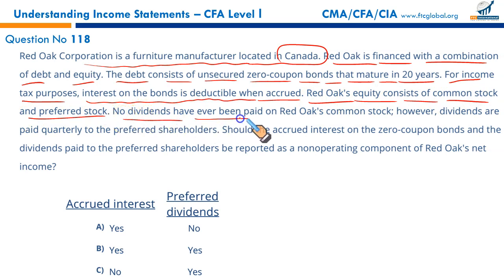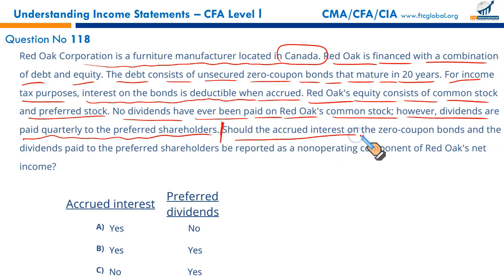No dividends have ever been paid on Red Oak's common stock. However, dividends are paid quarterly to the preferred stockholders. Now, this is the required part. Should the accrued interest on the zero coupon bond and the dividends paid to the preferred stockholders be reported as a non-operating component?